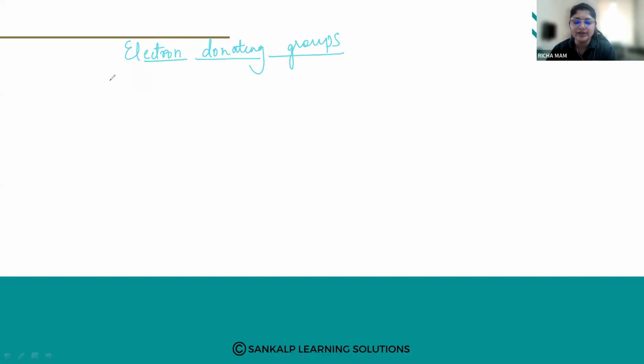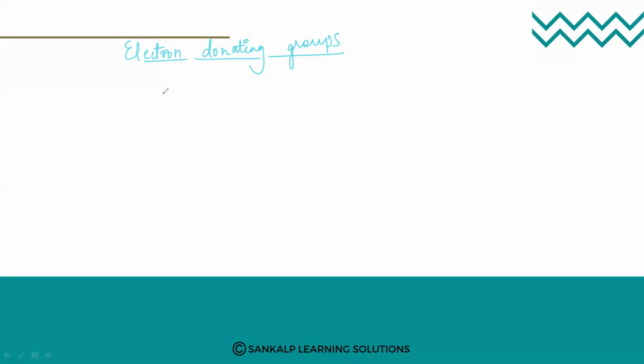Yes, which are the electron donating groups? Not water or hydrogen, no. They are alkyl groups, like methyl, then ethyl, then isopropyl. These are your electron donating groups, also called electron releasing groups.